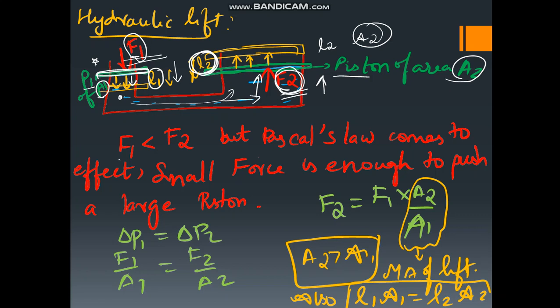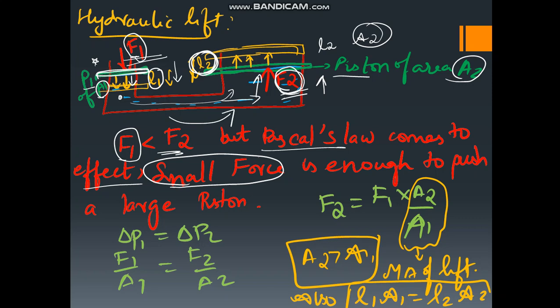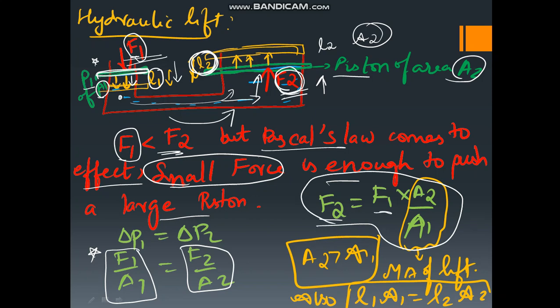So here we see that force F1 is smaller than F2, but Pascal's law is coming into effect. So see here that a small force is enough to push a very large piston. So F1 by A1 is equal to F2 by A2. This is the formula you must remember, where F2 is equal to F1 into A2 divided by A1, where A2 by A1 is known as the mechanical advantage of the lift. The distance moved by the first piston into the area of the first piston is equal to the distance moved by the second piston into the area of the second piston.